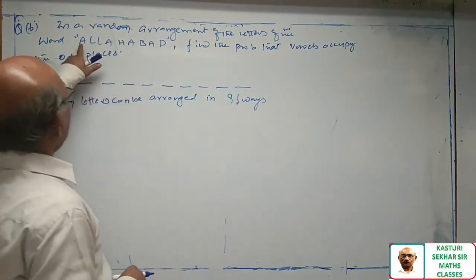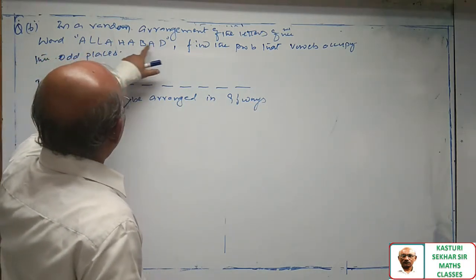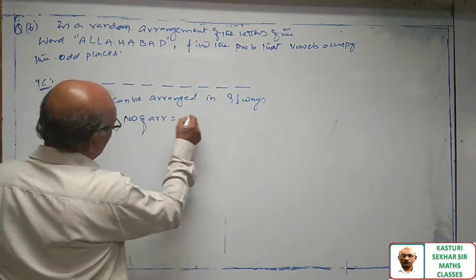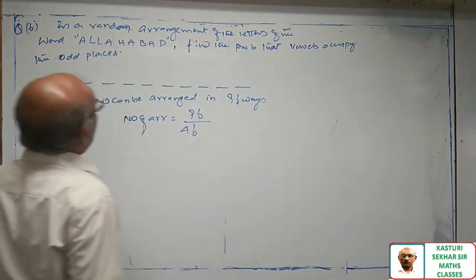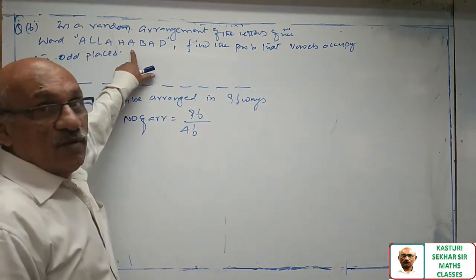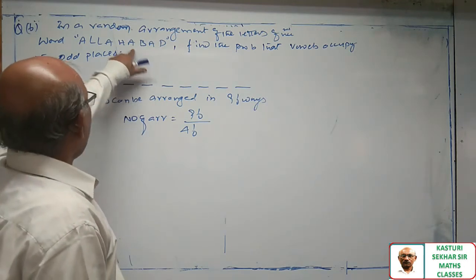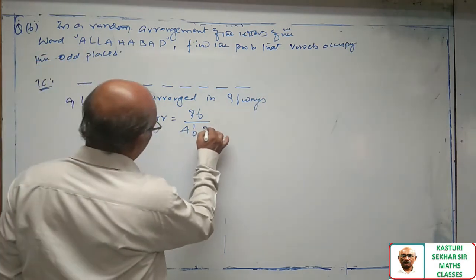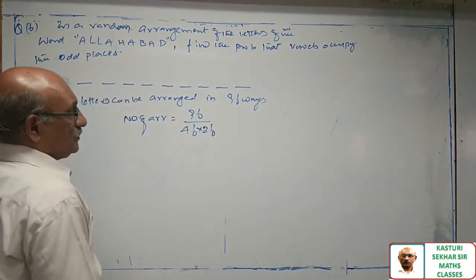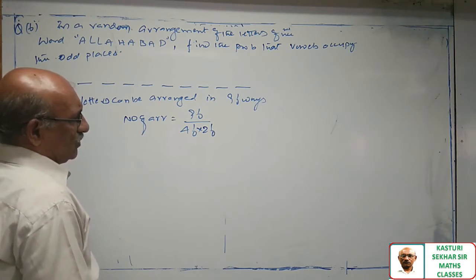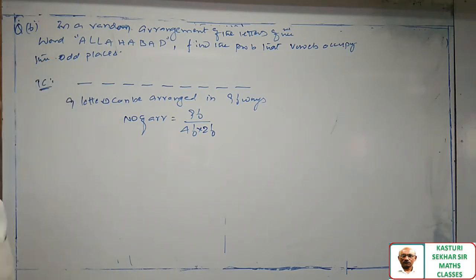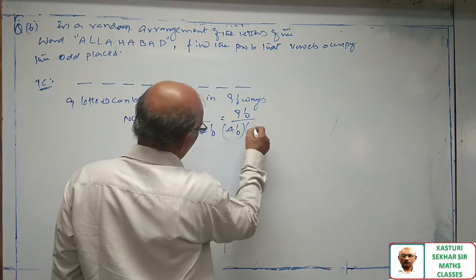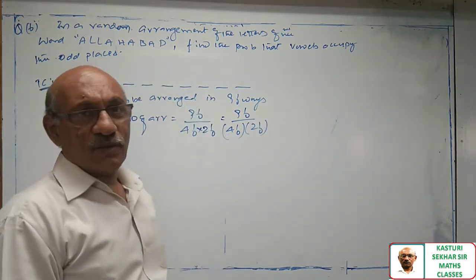But the given word is having repetition. One letter A is repeated 4 times. So, number of arrangements is 9 factorial by 4 factorial, to avoid the repetition. A is repeated 4 times, so it is divided by 4 factorial. L is repeated 2 times, so it is divided by 2 factorial. So, 9 factorial divided by 4 factorial into 2 factorial. These are the total number of cases.